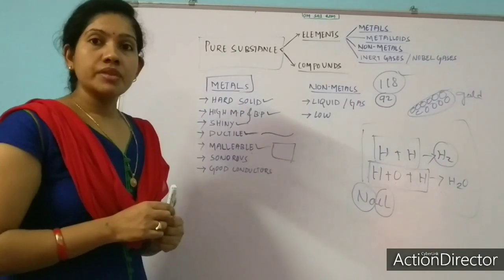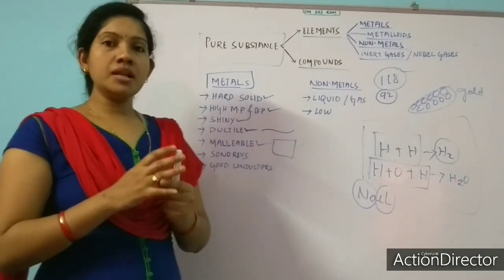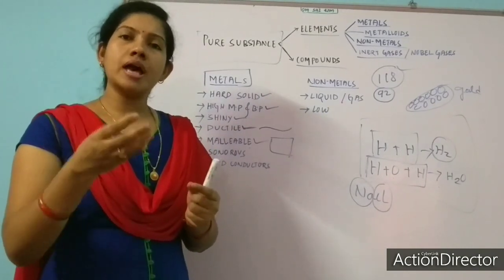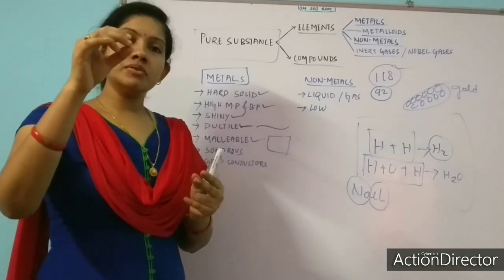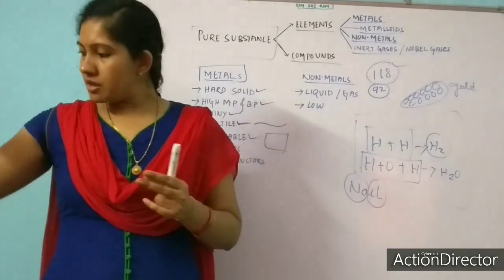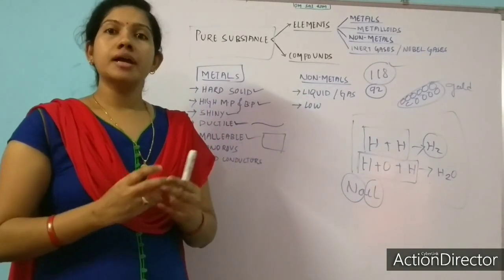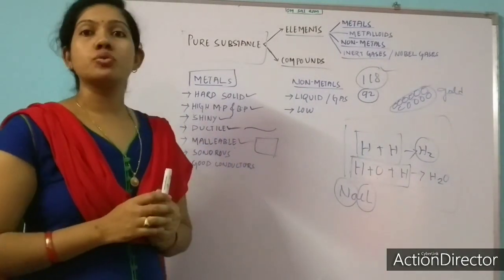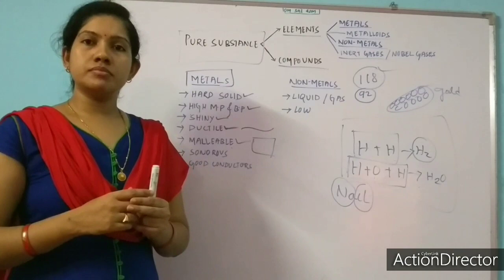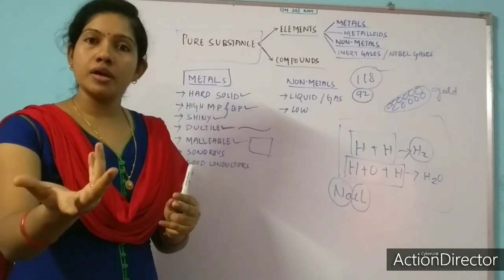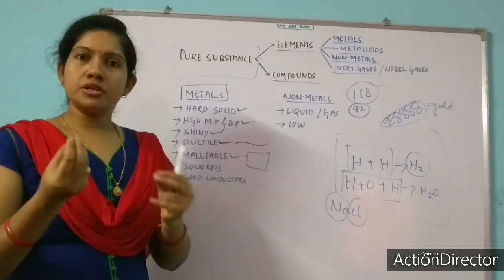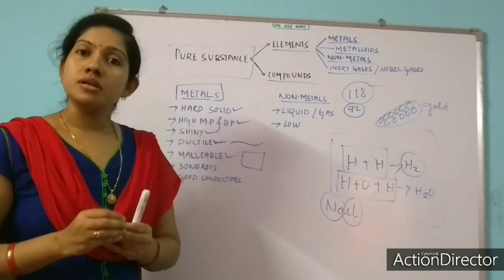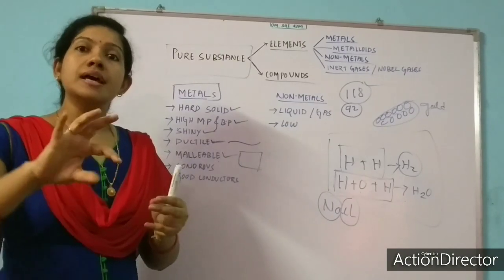Next, sonorous. Sonorous means when we take a metal, suppose gold, silver or iron, any metal, and put it over a surface, it will form a ringing sound. That ringing sound we call sonorous. You can also see this by using a coin or your ring. That is the property we call sonorous. It means metals produce a ringing sound.